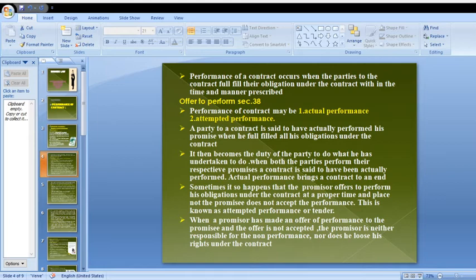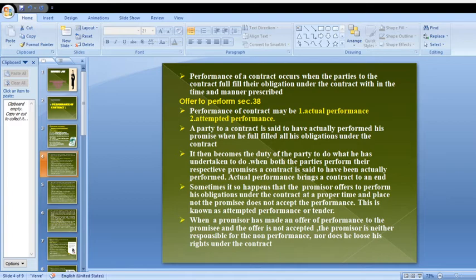Performance of a contract occurs when the parties to the contract fulfill their obligations under the contract within the time and manner prescribed. Here there is a contract.